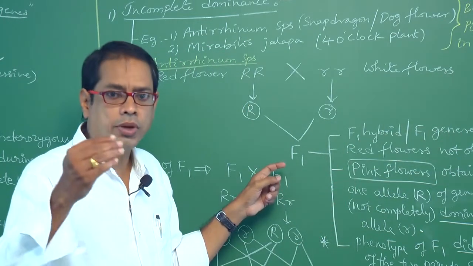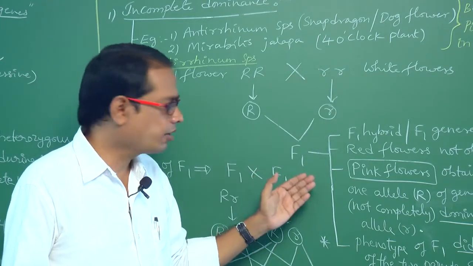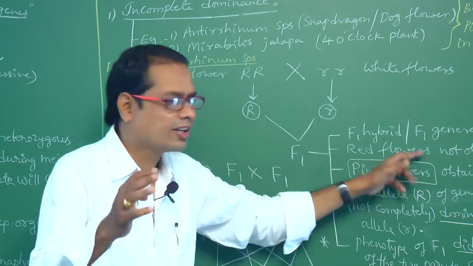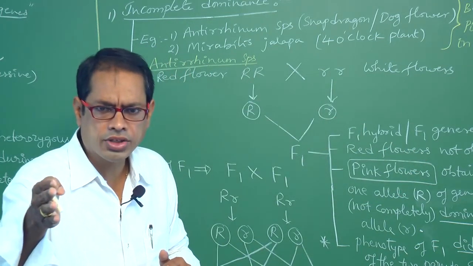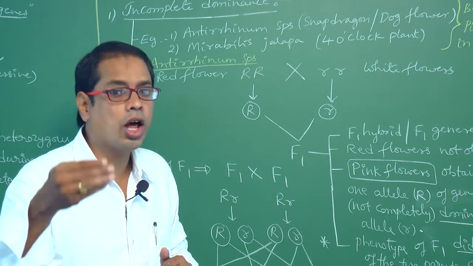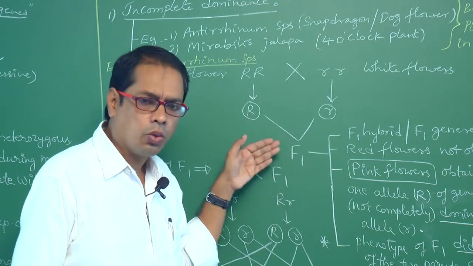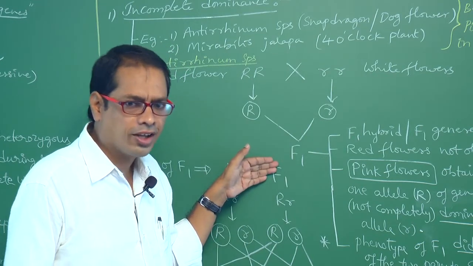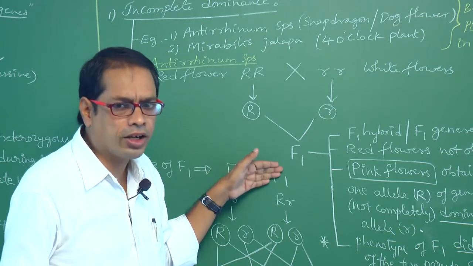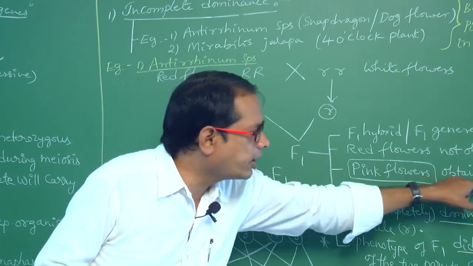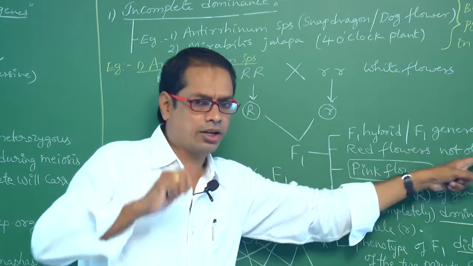Generally, if it is dominance, either of the parents' character is obtained. Here, red flowers are not obtained. Tall and dwarf plants are crossed with each other. What is the F1? Tall plants. Here, red and white flowers are crossed with each other. What is the F1 phenotype? Not red, not white. What is the character obtained in F1? Pink flowers are obtained in F1. Red flowers are not obtained in F1.